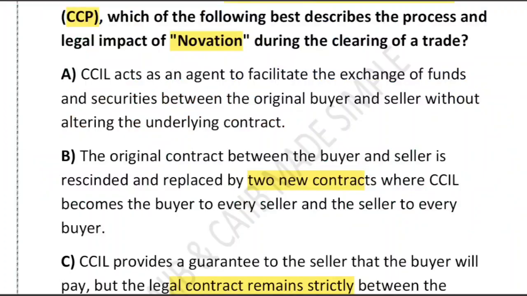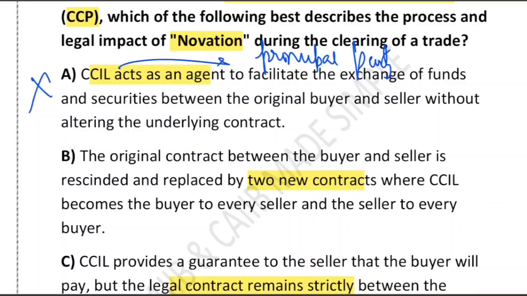Now let's check out the options. Option A says that CCIL acts only like an agent. No, it's wrong. In novation, CCIL does not act like an agent; rather, CCIL acts like a principal party. Here the keyword is principal party, not an agent.